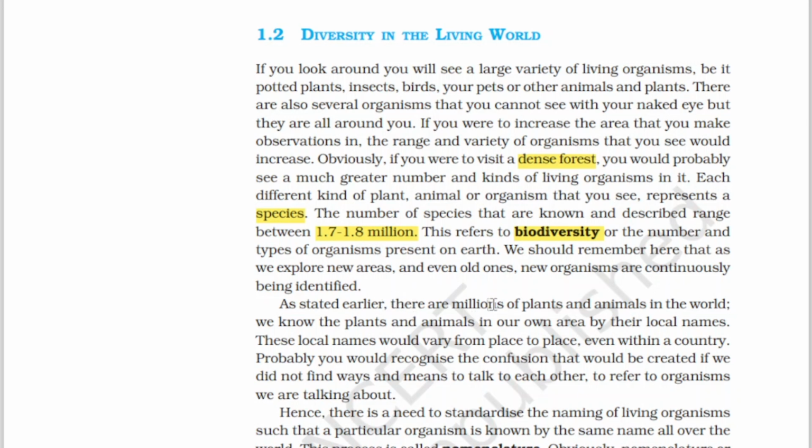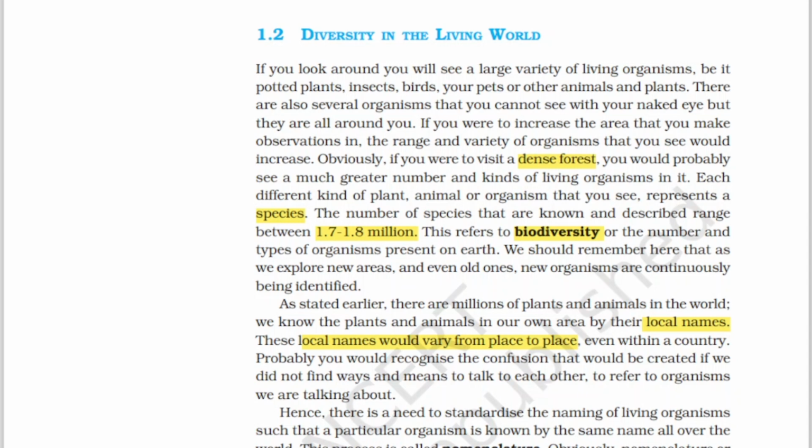As stated earlier, there are millions of plants and animals in the world. We know the plants and animals in our own area by their local names. For example, in my house there is a plant, neem. This is the local name for it. The local names vary from place to place, even within a country. For example, we are living in India, and the same tree can be called by different names in different states because of language. You would recognize the confusion that would be created if we did not find ways and means to talk to each other and to refer to the organisms we are talking about.